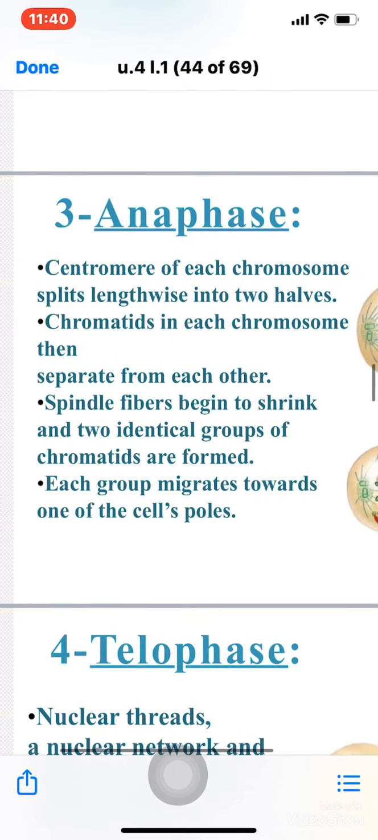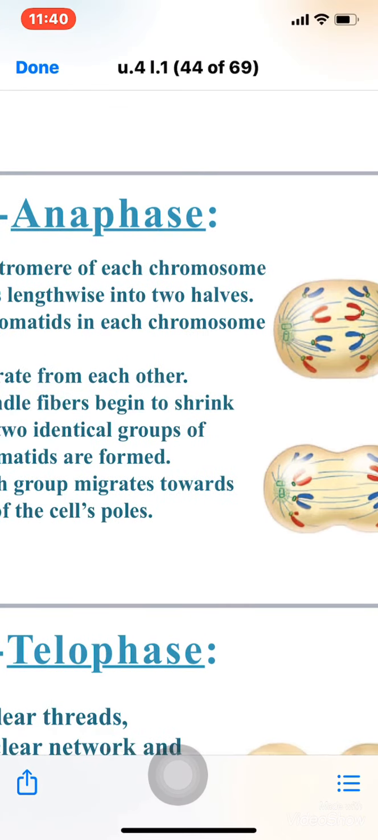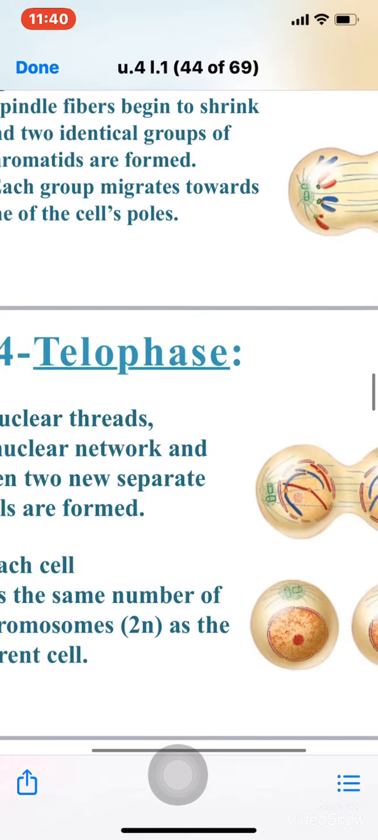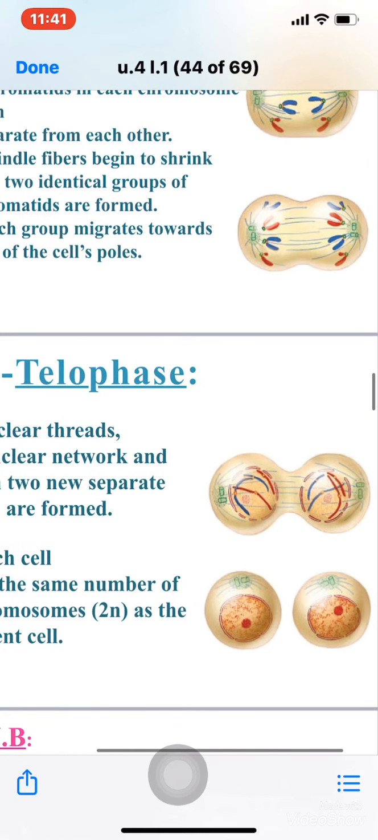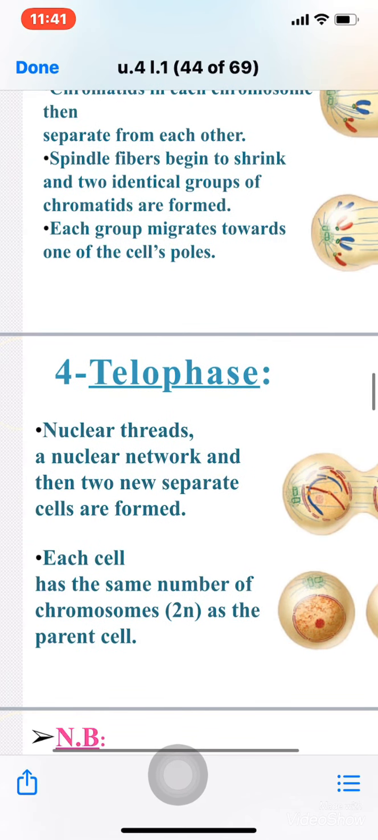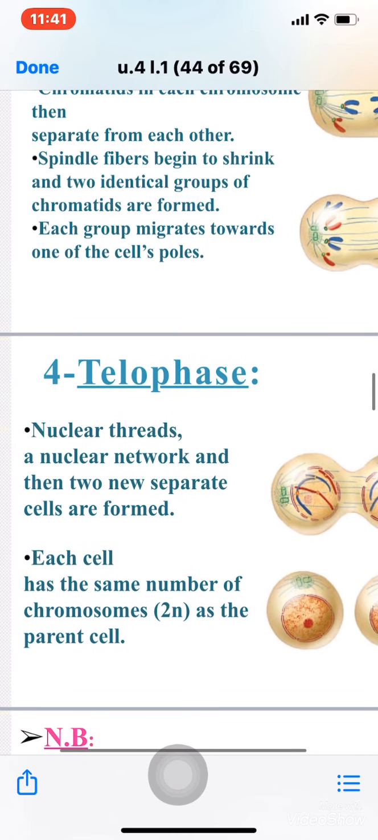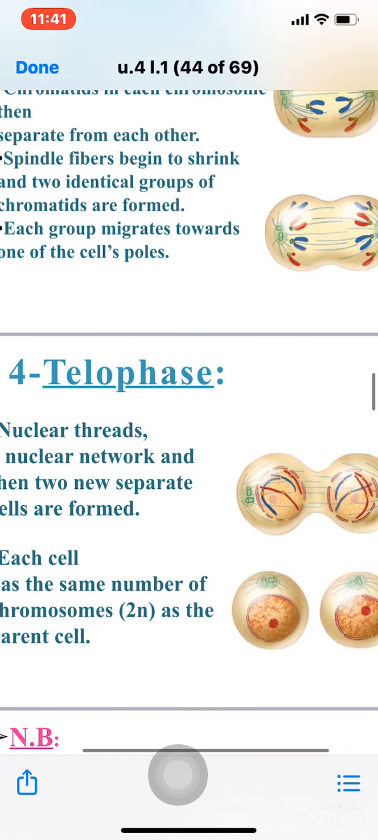Each group migrates towards one of the cell poles. Each group of chromatids, sister chromatids, migrates toward the cell poles. In the telophase, which is the last phase, the nuclear membrane starts to form and the nucleolus starts to form. Two cells start to separate from each other, and two separated cells are formed.